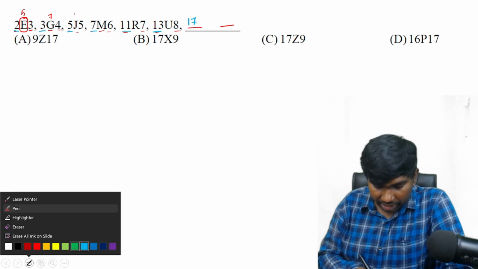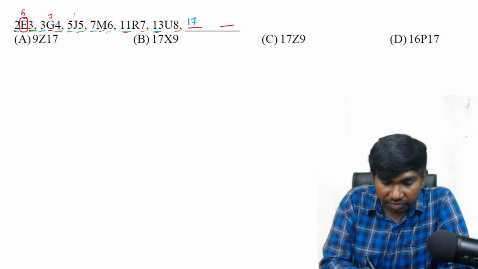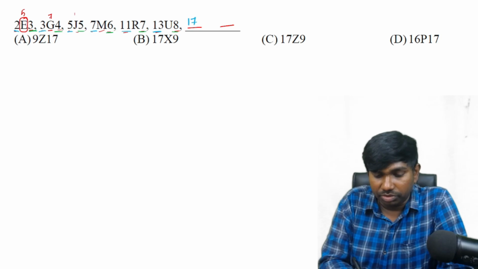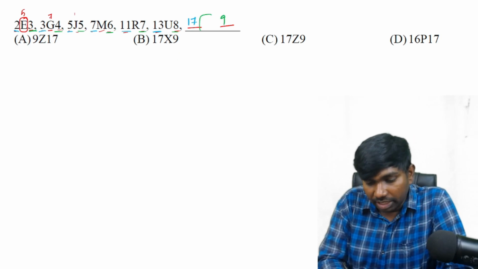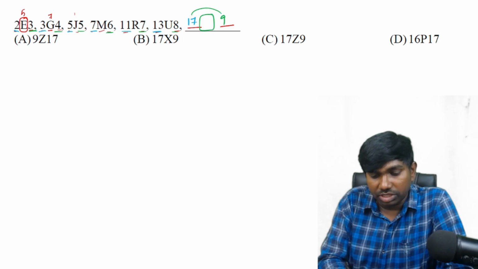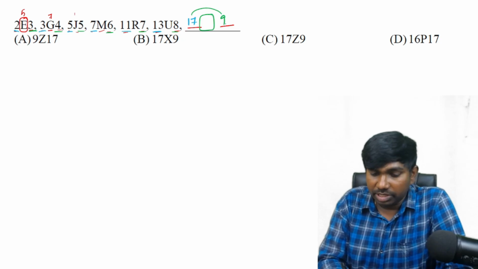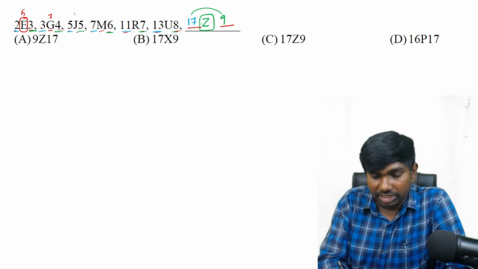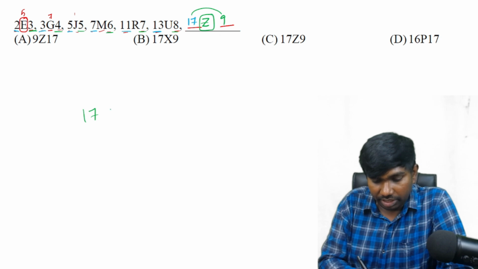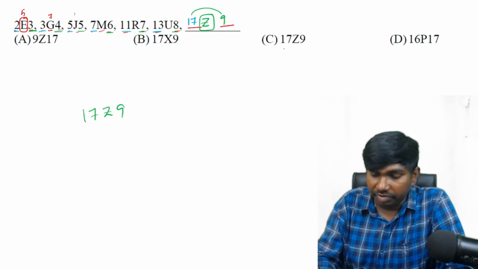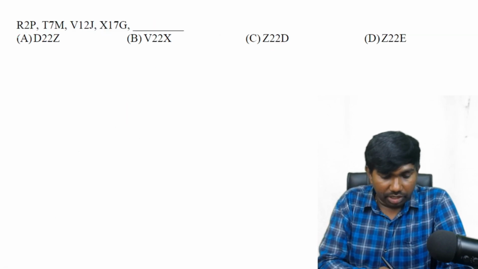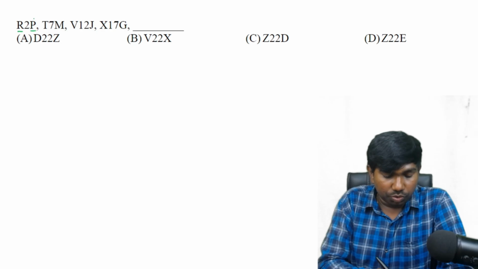Next, second number 3, 4, 5, 6, 7, 8. Natural numbers only. What is the next number after 8? That is 9. So how to get the middle letter, the sum of these two? What is the sum of these two? 17 plus 9 is 26. 26th letter is Z. Finally our answer is 17Z9.